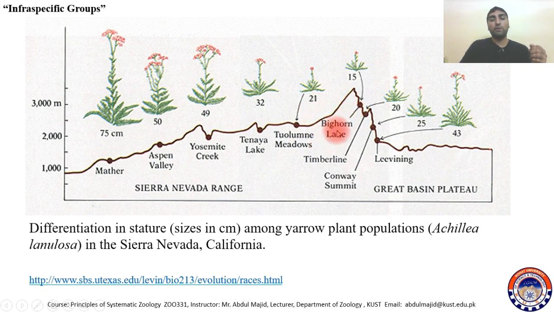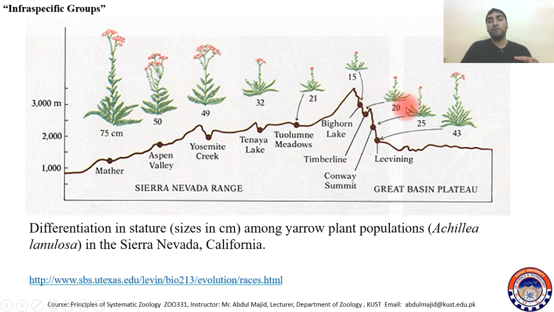Then if you move toward Bighorn Lake, again the size decreases to 15 centimeters. Then at the Timberline, it is 20 centimeters. Then Cony Summit is 25. And again at the Great Basin, there is a 43 centimeter plant. So from the Sierra Nevada range to the Great Basin Plateau, the size of this plant decreases and then increases. This is a gradual change in the height and stature of the plant, and this is what is called a cline.